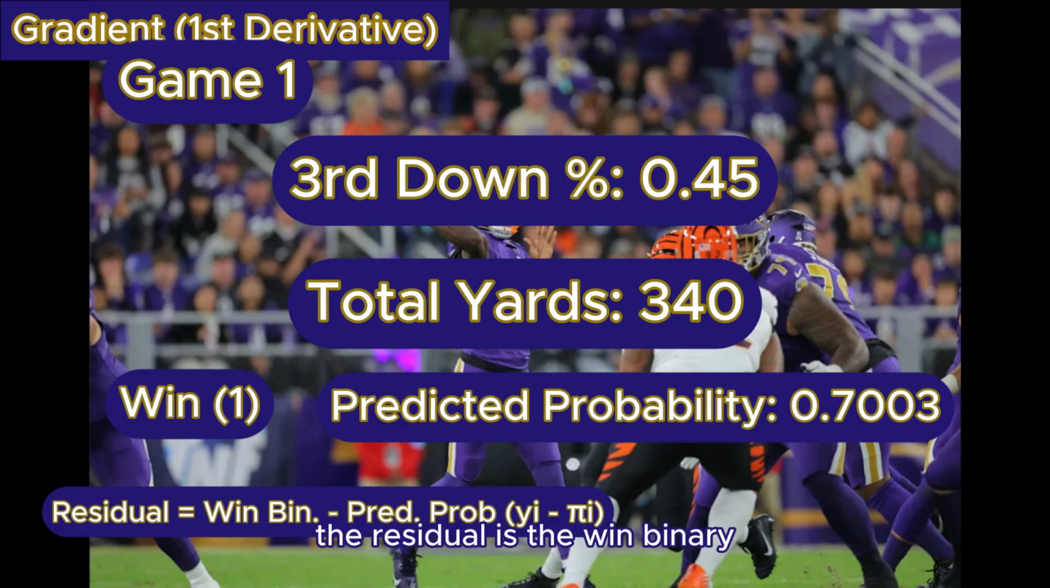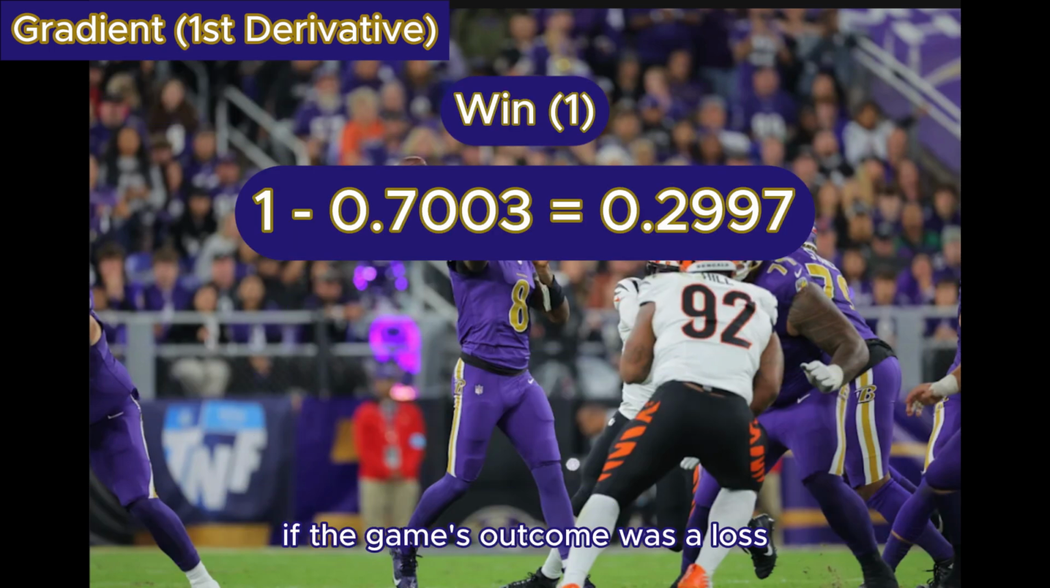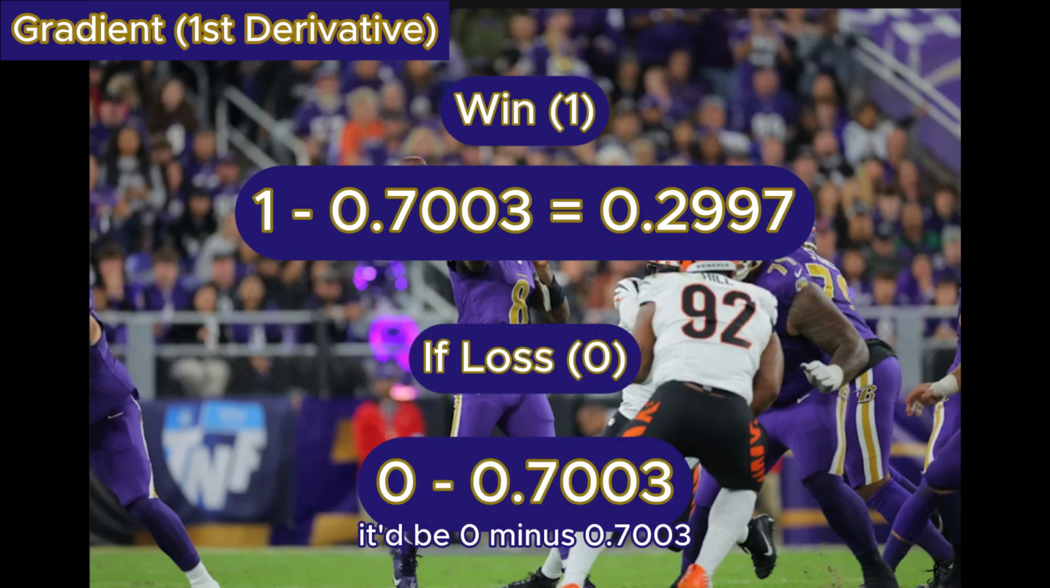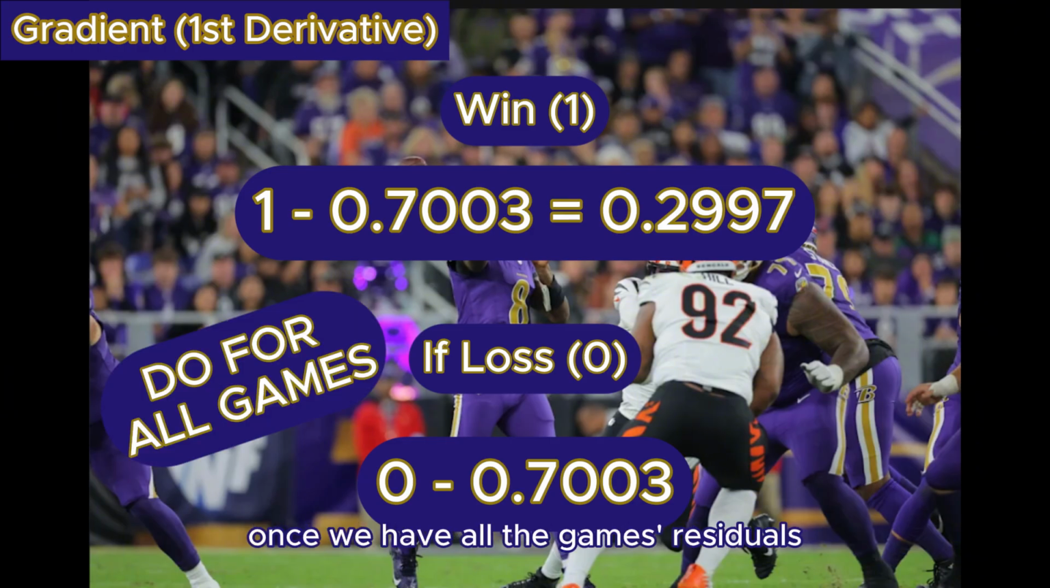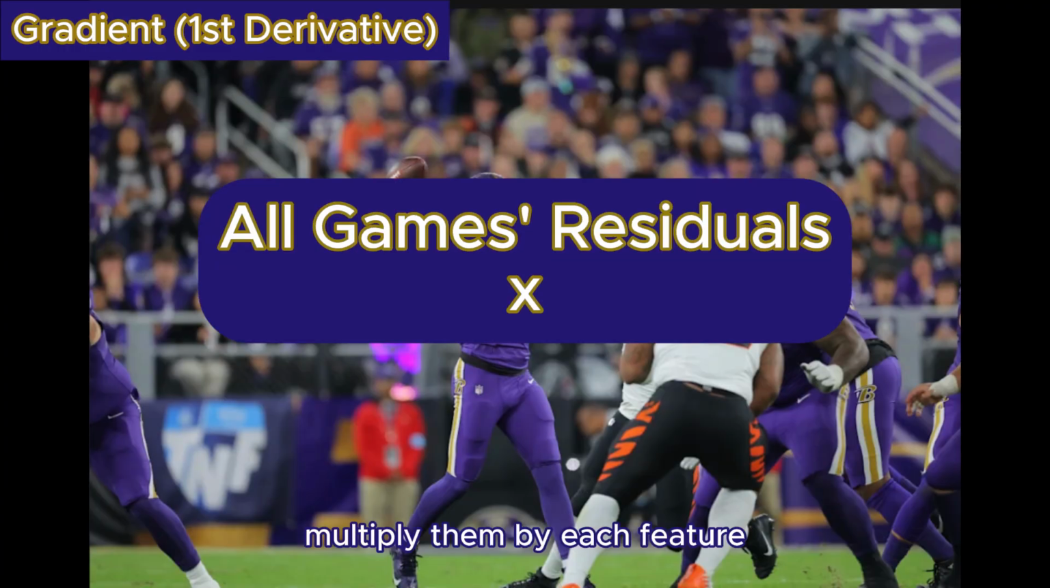The residual is the win binary minus the predicted probability, y_i minus p_i. So 1 minus 0.7003, which equals our residual of 0.2997. If the game's outcome was a loss, it'd be 0 minus 0.7003. This is what we are doing for all games. Once we have all the games' residuals, we then take them and, in separate equations, multiply them by each feature.